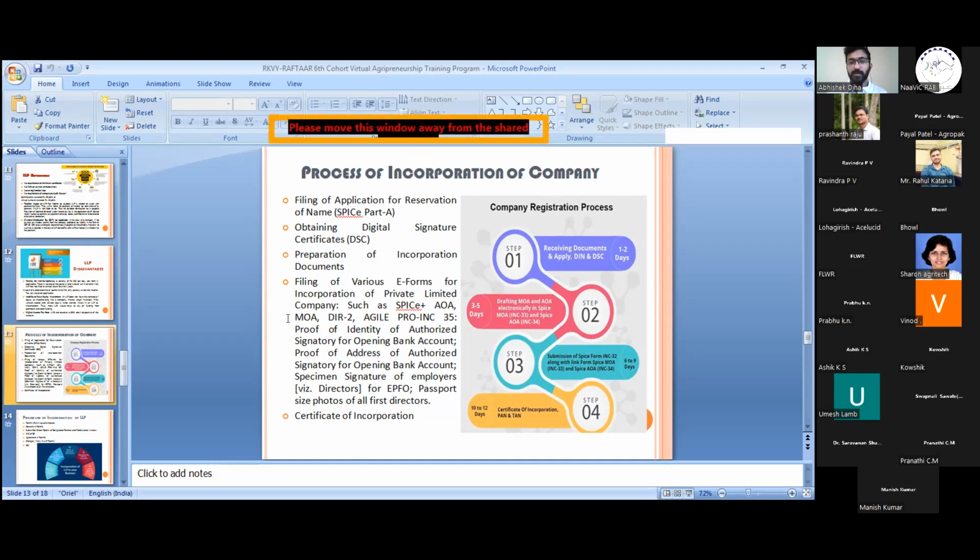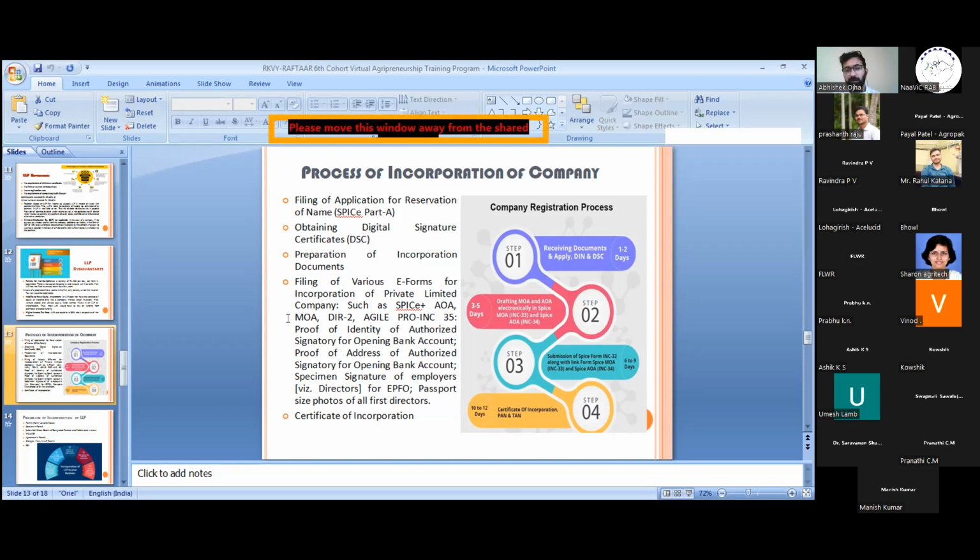Then there is the AGILE PRO INC 35, which is used for applying for GST numbers, for EPFO account or ESI account. It also includes the proof of identity, bank statement, address, the signatures for the opening of the account, and passport size photos of the directors with the sign.